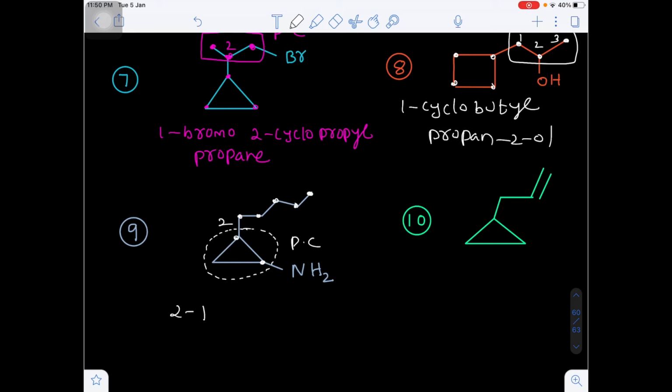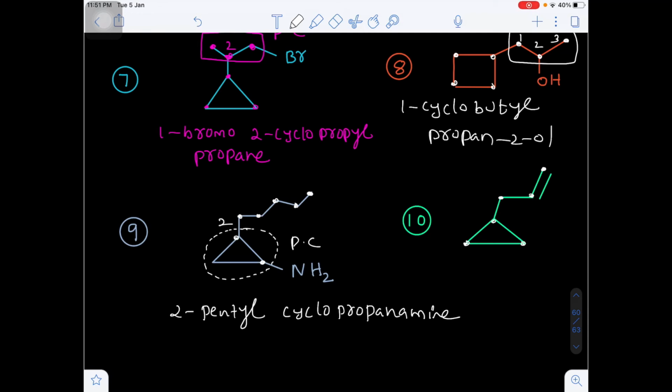So 2-pentyl cyclopropanamine, because the functional group will be amine. Cyclopropane-1-amine, otherwise cyclopropanamine. Yes or no?